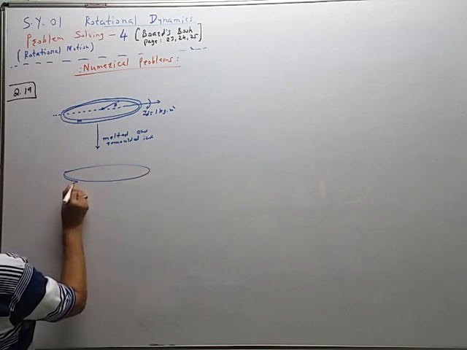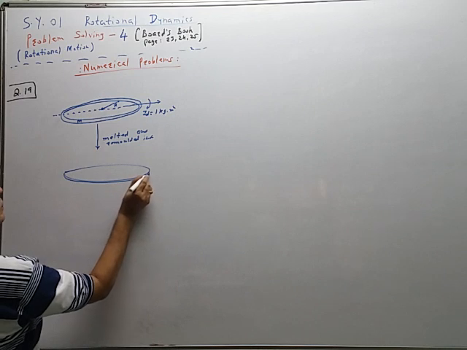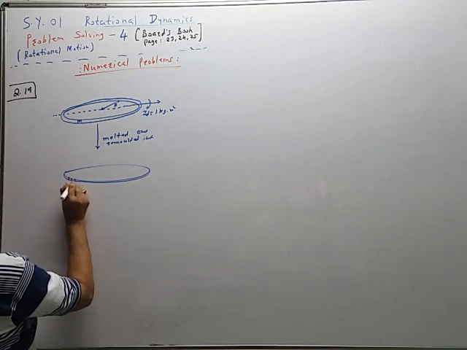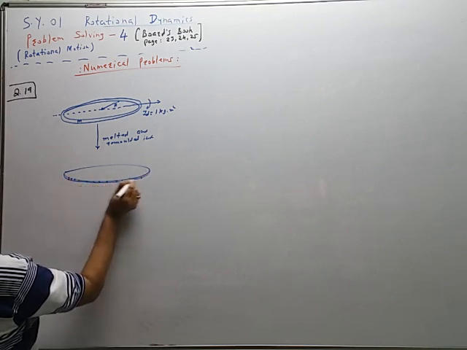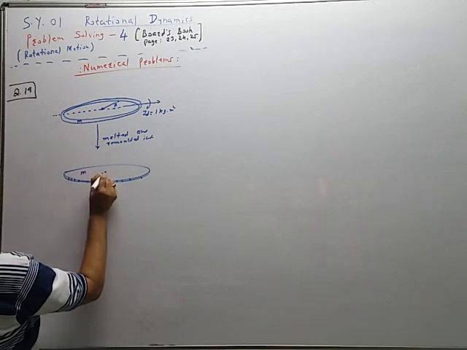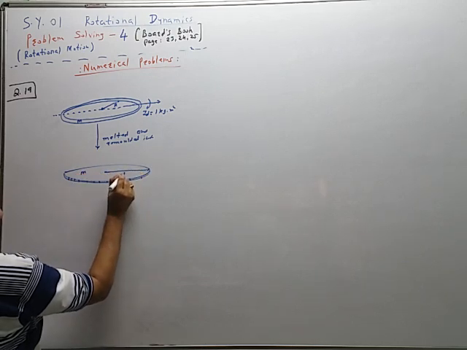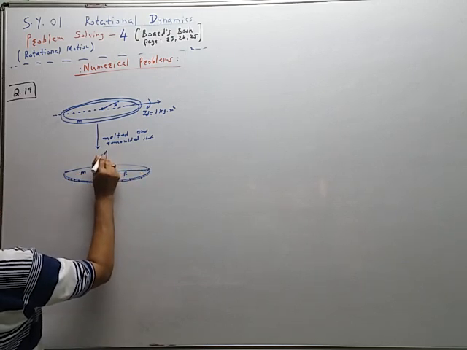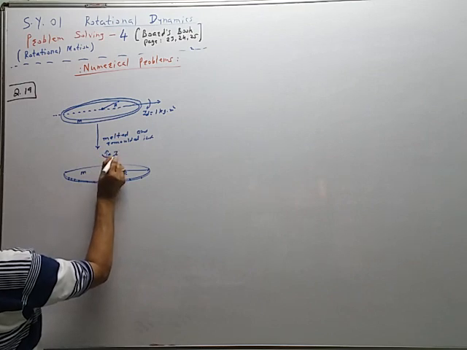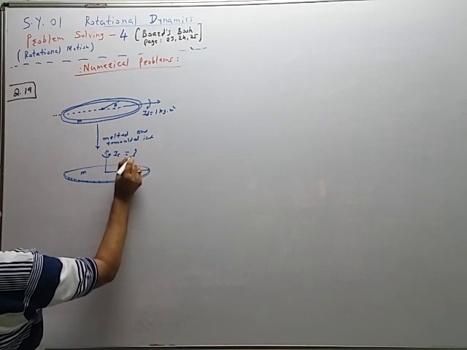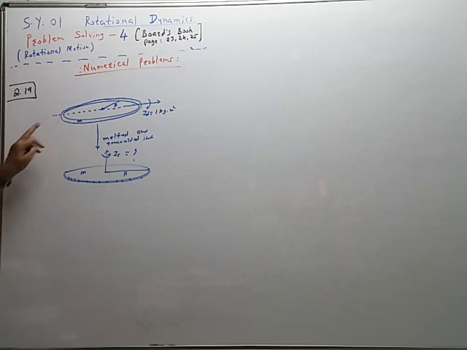The disc is shown like this. The disc has again same mass M, same radius R, but it is rotating about this central axis, own axis. So this IC is equal to question mark. So this is initial shape of the body, this is new shape of the body.